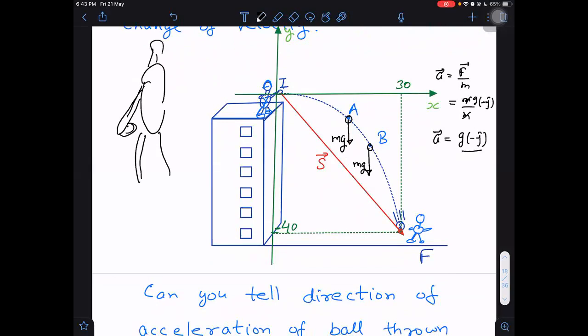I'm not very good at drawing, but let me try. Now the person throws this ball in this way up to here. While the ball is being thrown, in that duration only, the person is applying force on the ball. The moment the ball leaves his hand, the force stops.